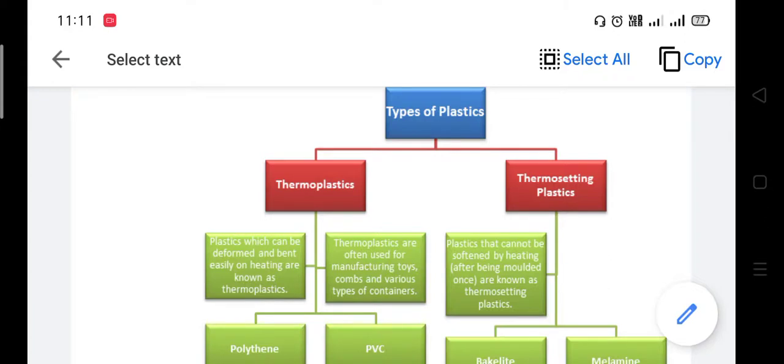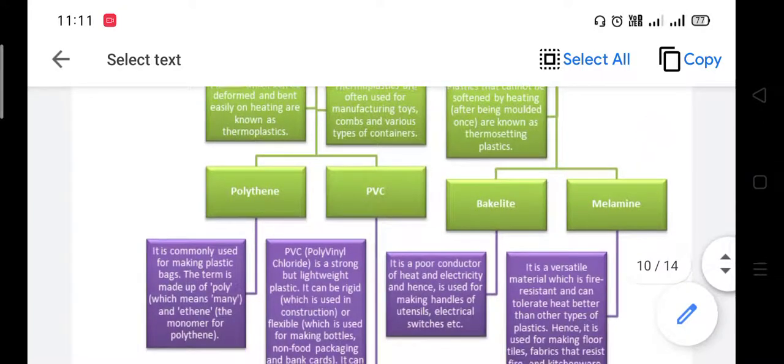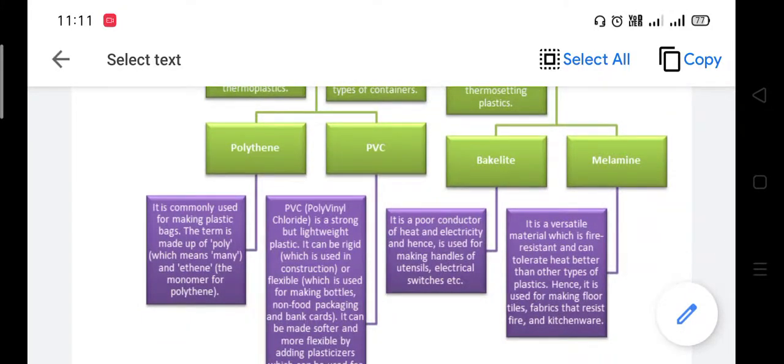Plastics which can be deformed and bent easily on heating are known as thermoplastics, and thermoplastics are often used for the manufacture of toys, combs, and various types of containers like polythene and PVC. And plastics that cannot be softened by heating are known as thermosetting plastics, like bakelite and melamine. Okay. It is commonly used for making plastic bags. The term is made up of poly and ethene, and monomers are correct for polyethylene.